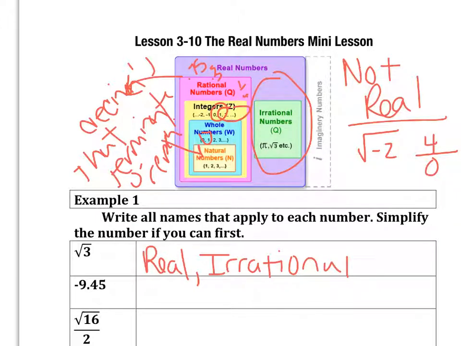Next, negative 9.45 or negative 9 45/100. Okay, that is certainly a real number. It is negative, but it's not inside a radical, so it's real. It is also rational because it has a decimal that terminates. But then we move on to integers, which it is not because it's not a whole number or opposite of a whole number. So we will stop there.